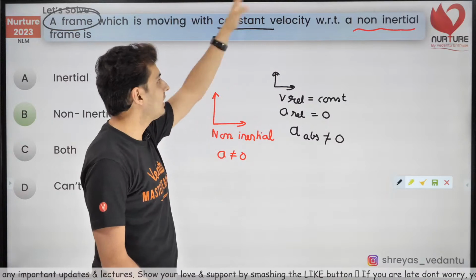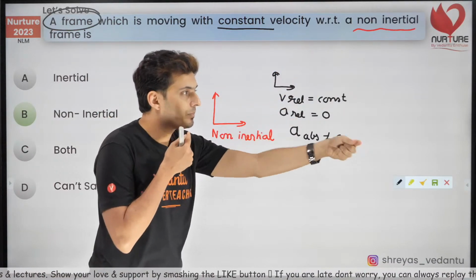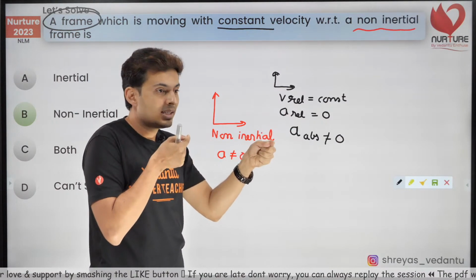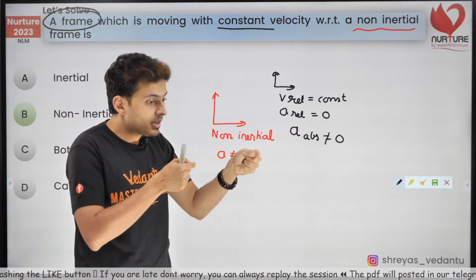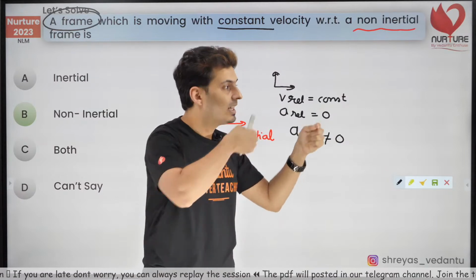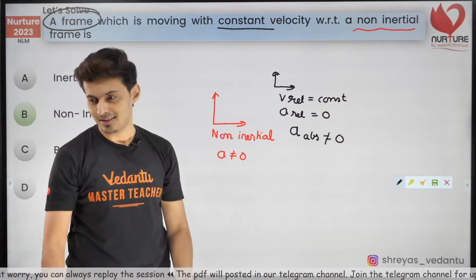But the moment you are non-inertial, then understand, even if that other frame is moving or is at rest with respect to you, the relative acceleration could be 0, but you yourself are accelerating. So if you yourself are accelerating, that guy is also actually accelerating. Hence it will become non-inertial, guys.